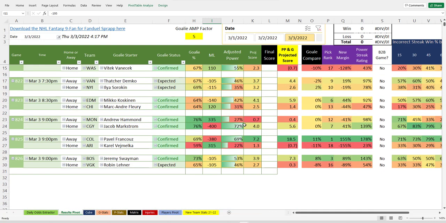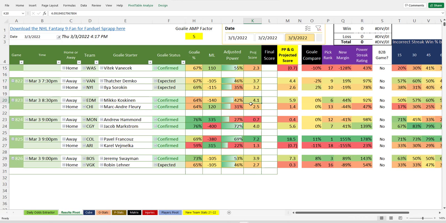Vancouver and the Islanders has expected goaltenders. This is one of those close ones to bet the tie. Picks number 9 and 10. So that's the closest game. Says Vancouver Islanders tie, even though, I don't know. Well, that's what it says.